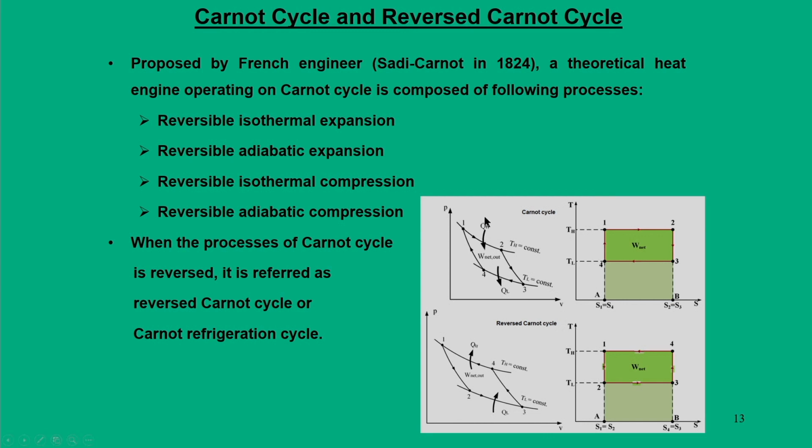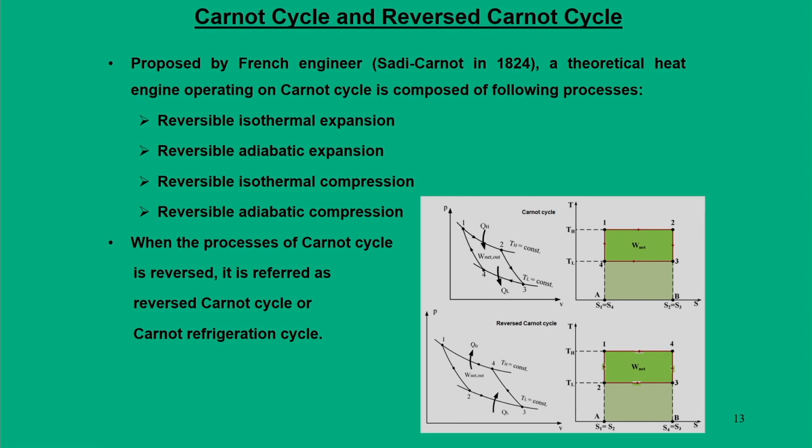In this process, when you say isothermal expansion, the temperature remains constant. So, it is called a high temperature source, and when it rejects heat, it is treated as a low temperature sink. That means a heat engine operates between two limits, a high temperature source and a low temperature sink, and we know their temperatures because the process is isothermal, and while doing this isothermal process it takes heat from the source and rejects it to the sink.